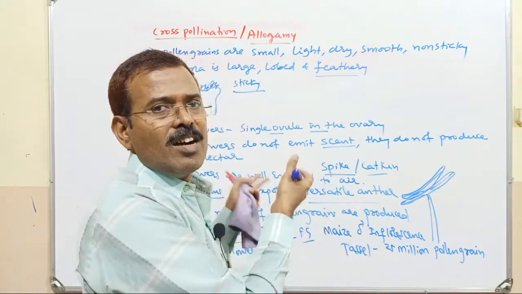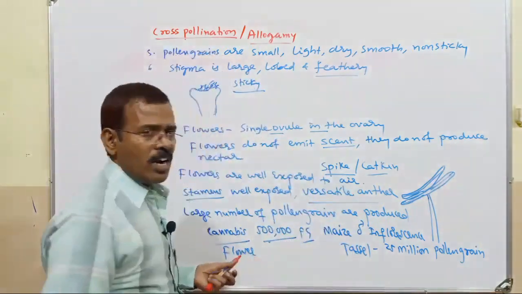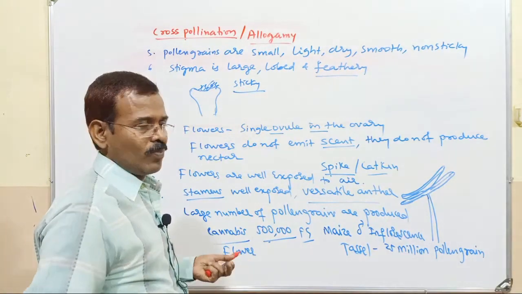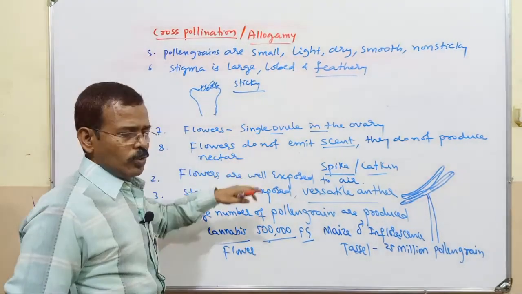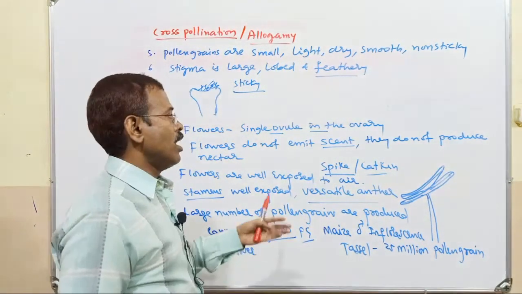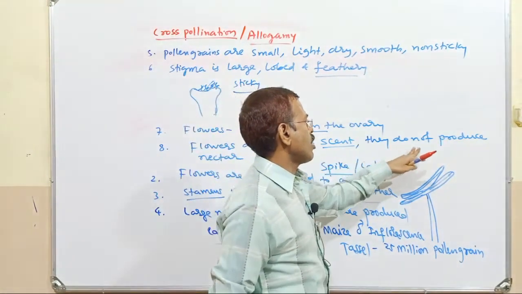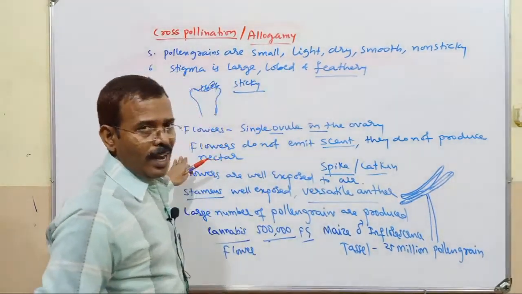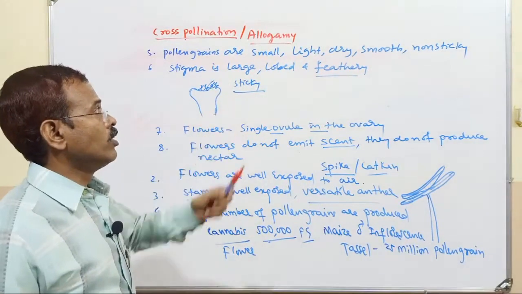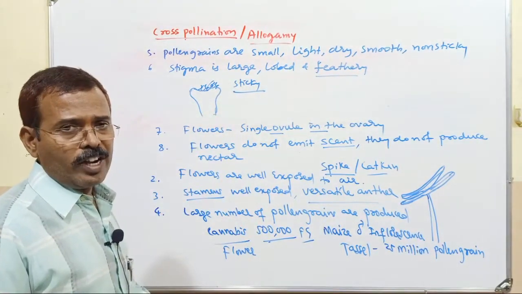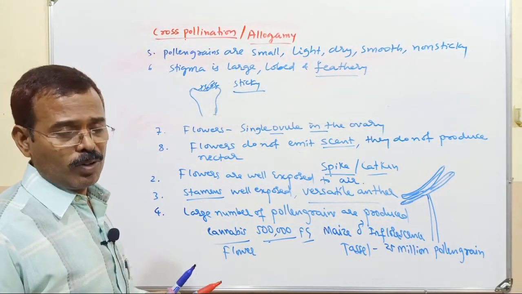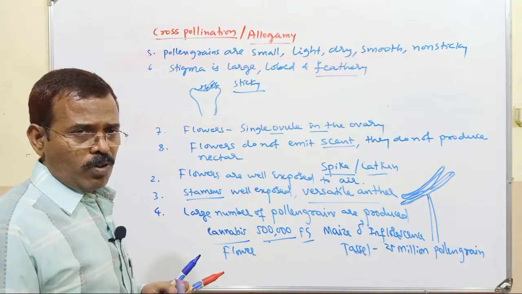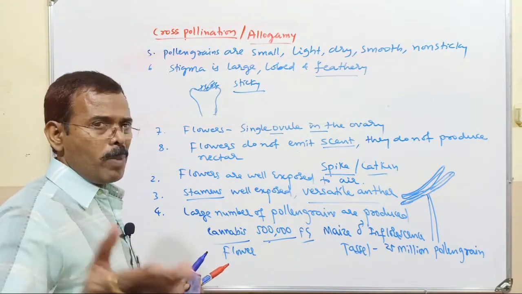But here the agent is abiotic, wind, so wind cannot differentiate these characters of the flower. So these are all characters of wind pollinated flowers or Anemophilous flowers. The best example for a wind pollinated plant is maize.